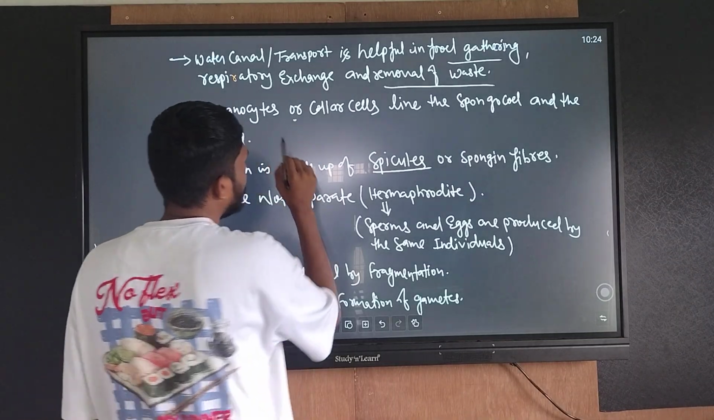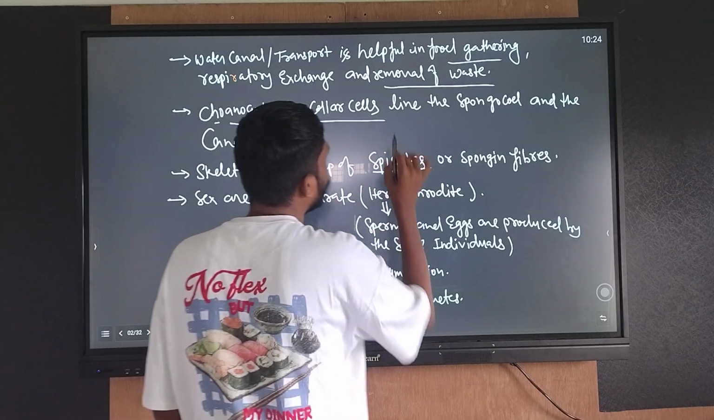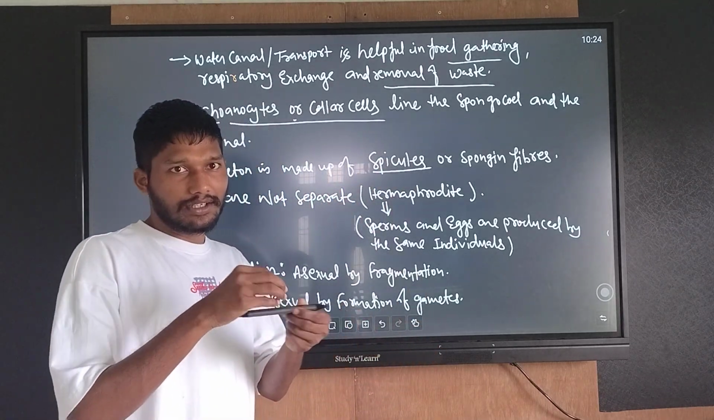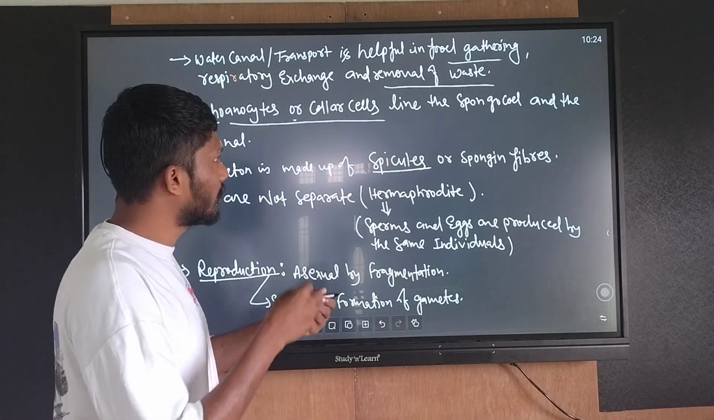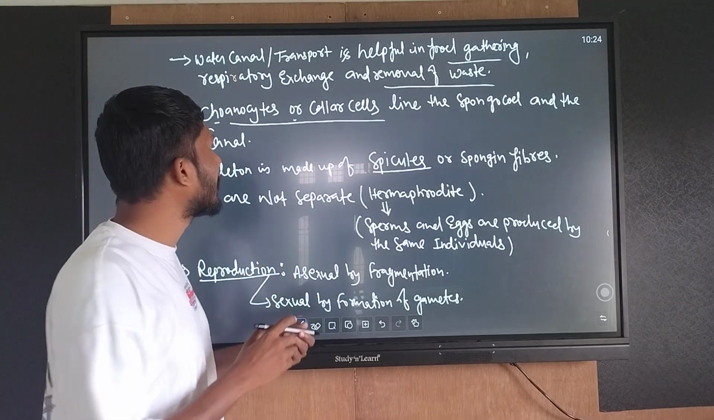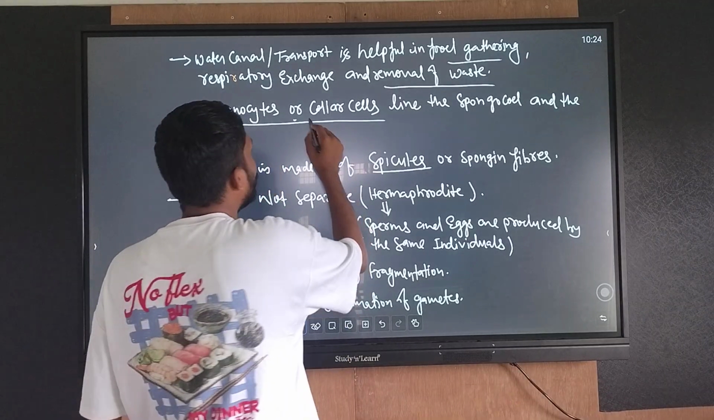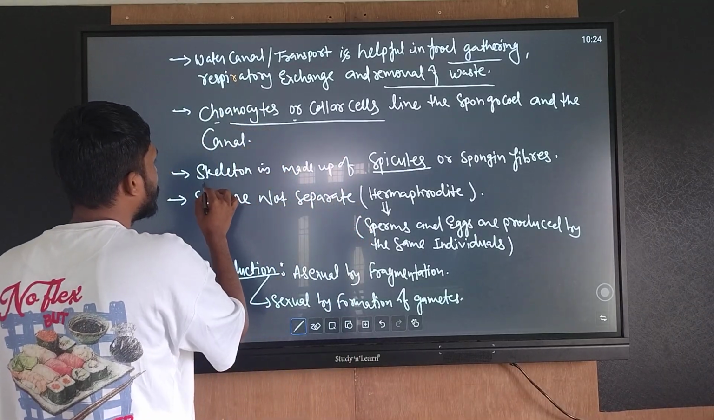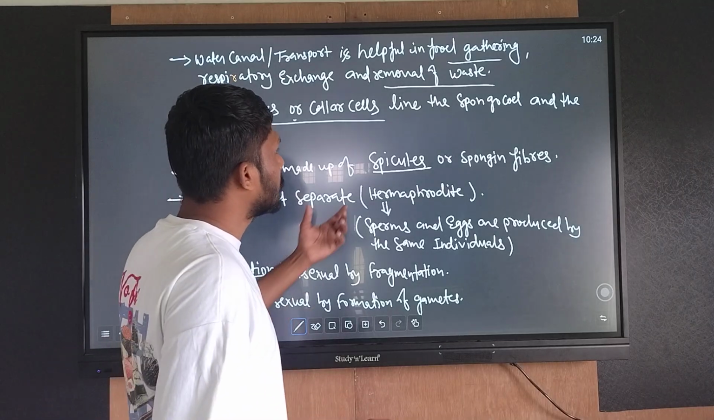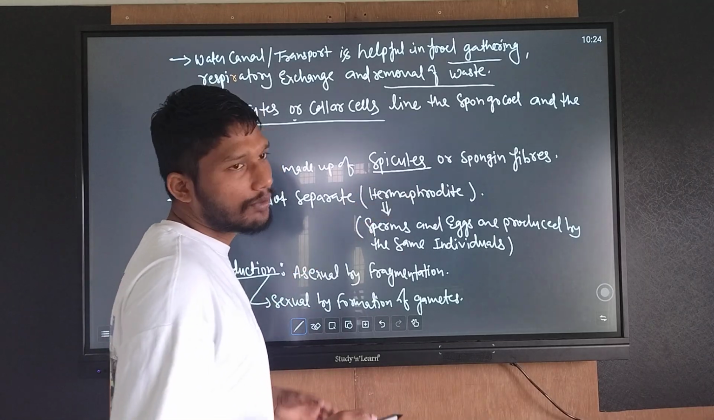Choanocytes or collar cells. Remember, dear students, choanocytes are collar cells. This is the central cavity. The sponge body is lined with a kind of cell called collar cells or choanocytes. The skeleton is made up of spicules or spongin fibers.